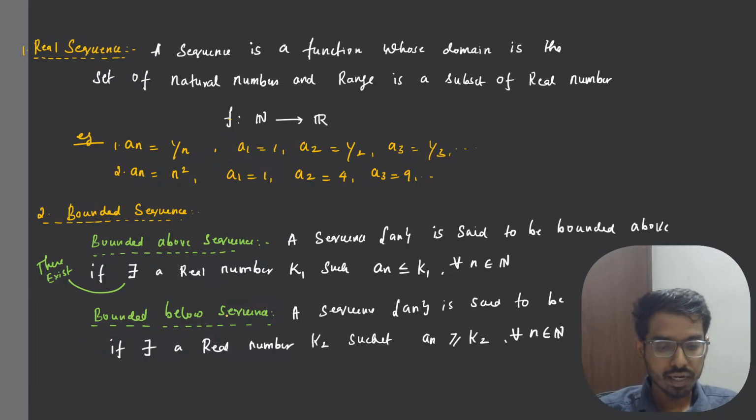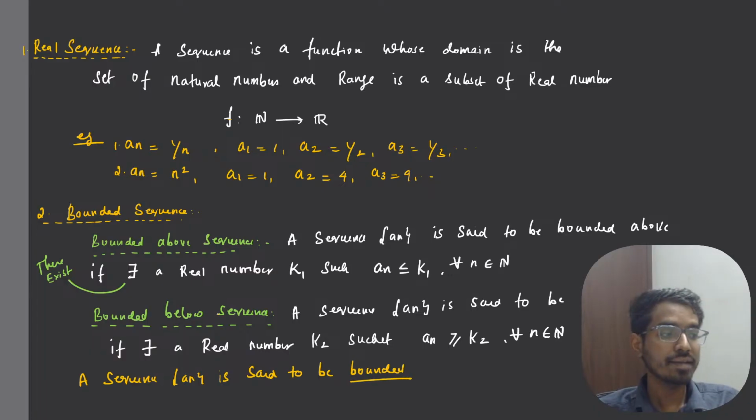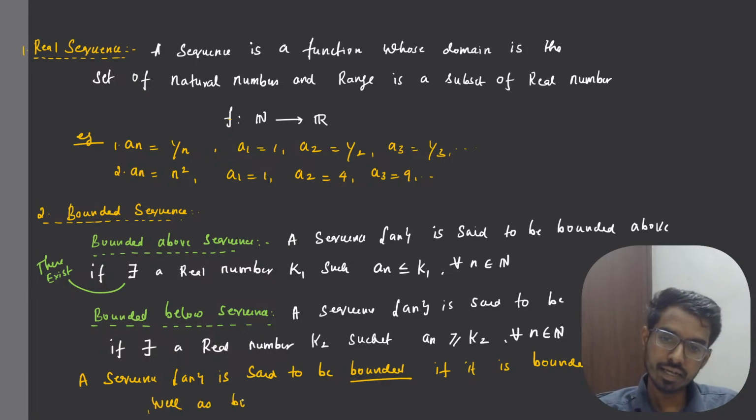A sequence an is said to be bounded if it is bounded above as well as bounded below.